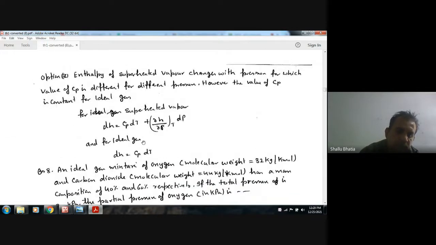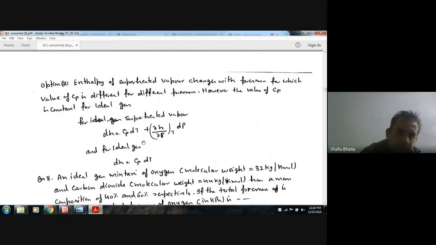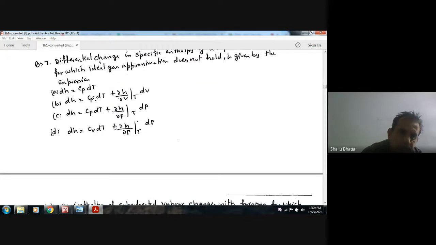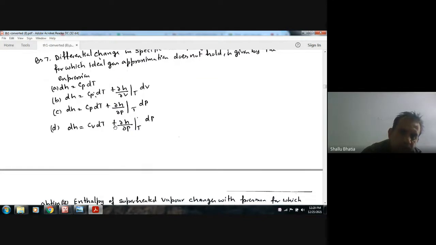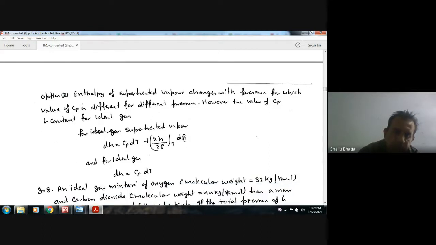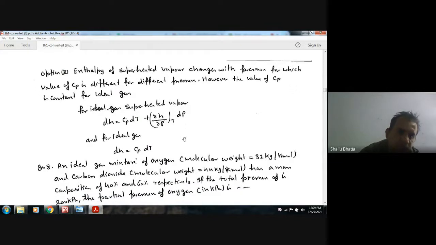So the answer should be C. The value of Cp for superheated vapor changes with pressure, so Cp is different for different pressures. However, the value of Cp is constant for an ideal gas. So for superheated vapor it will be this. So the answer is C.